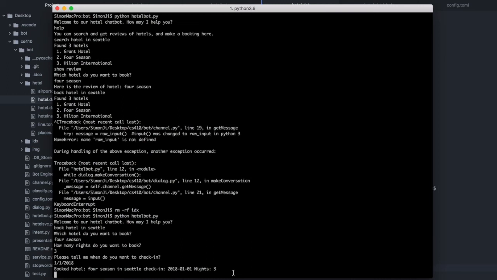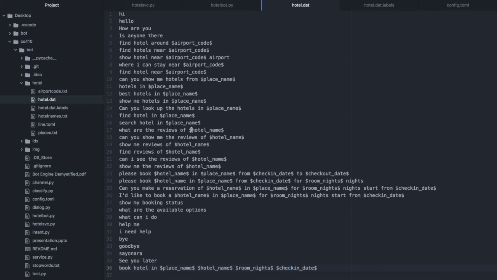So the user can add as many utterances or messages here as they like, and the framework, the bot engine, uses information retrieval to match exactly which utterance best matches the message, and then also extracts the entities from the message.